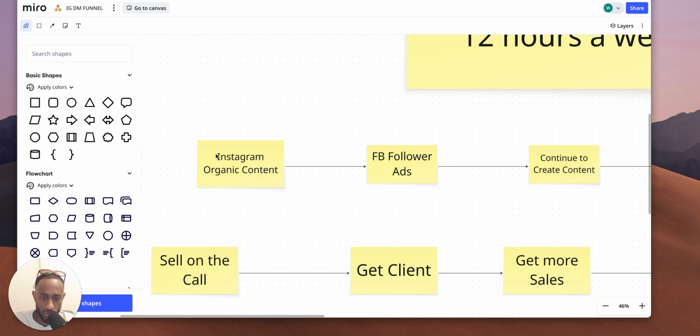And I'm running this funnel. And while I make Instagram organic content, I understand that Instagram is absolutely terrible with growing organically, but you need to post organic posts. Not ads, but just organic. That way, when people go to your account, you're going to be running a follower ad, right? This is a follower ad. My follower ad is very simple.